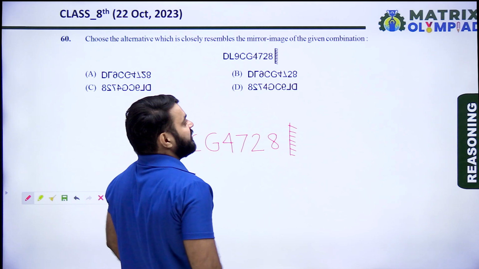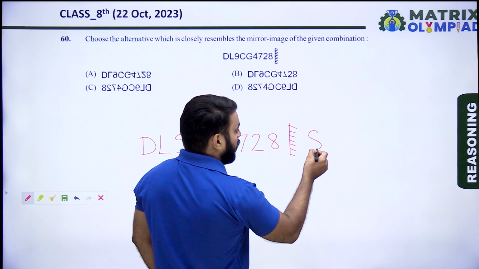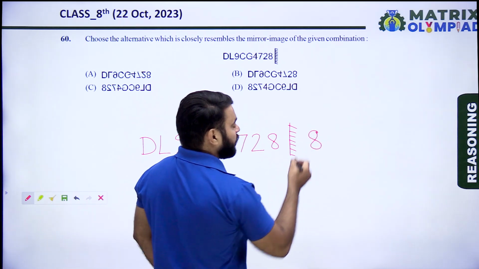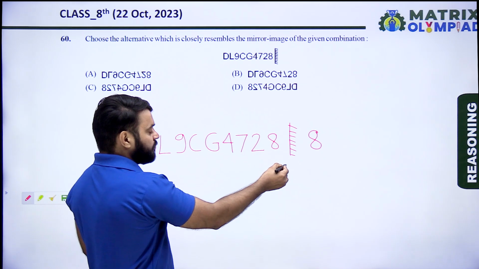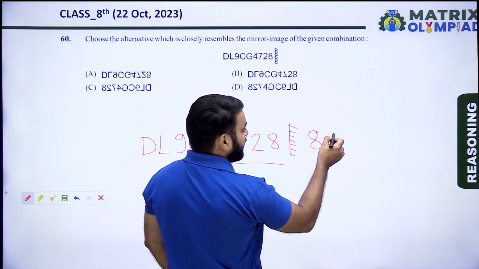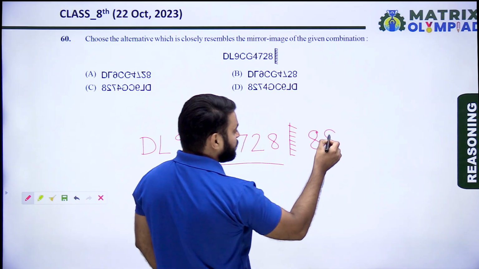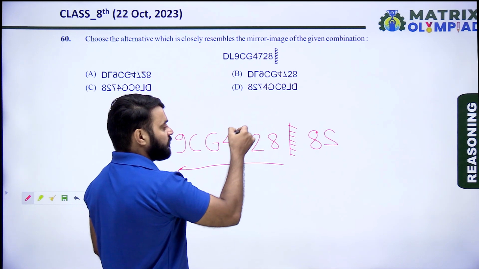So first find the mirror image of 8. So mirror image of 8 looks like as follows. Now find the mirror image of 2. Mirror image of 2 looks like as follows. Now next find the mirror image of 7.